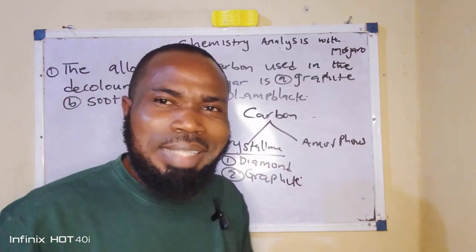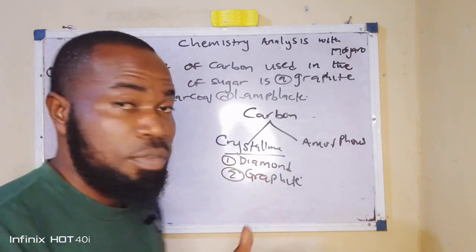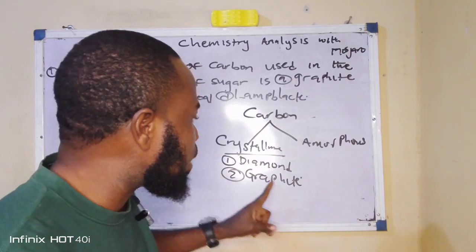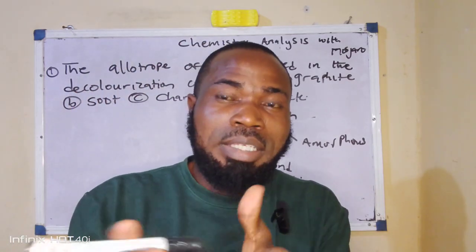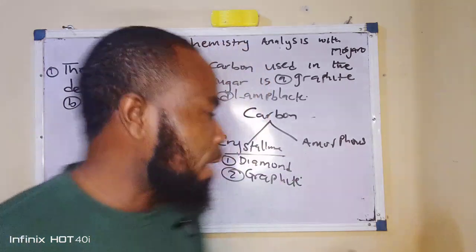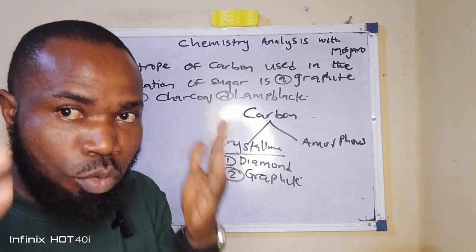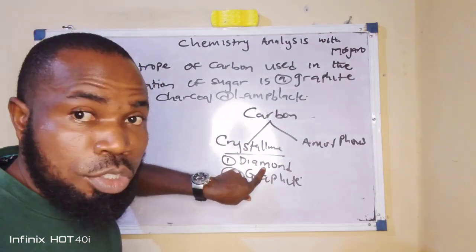Now, for this diamond and graphite, let me throw in some little points on them. Of course, diamond is very hard, so because of that, diamond is used as an abrasive. While graphite is not hard, it's soft. It exhibits van der Waals force, unlike diamond that exhibits what? A covalent kind of bond. I've used this to tell you that the kind of bond that exists in diamond is covalent bond.